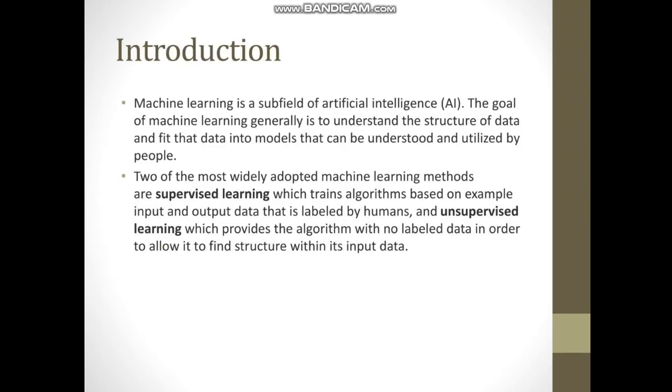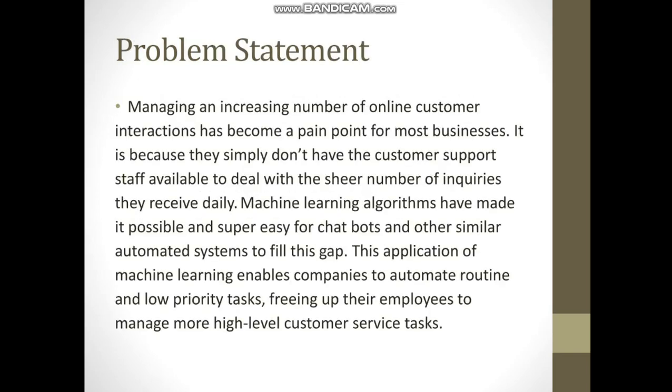Introduction. Machine learning is a subfield of artificial intelligence. The goal of machine learning is generally to understand the structure of data and fit the data into models that can be understood and utilized by people. Two of the most widely adopted machine learning methods are supervised learning, which trains algorithms based on examples, inputs, and output data that is labeled by humans, and unsupervised learning, which provides the algorithm with no labeled data in order to allow it to find structure within its input data.